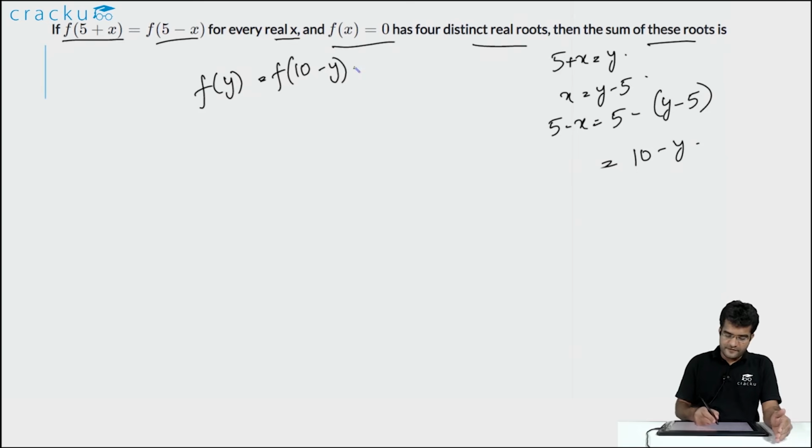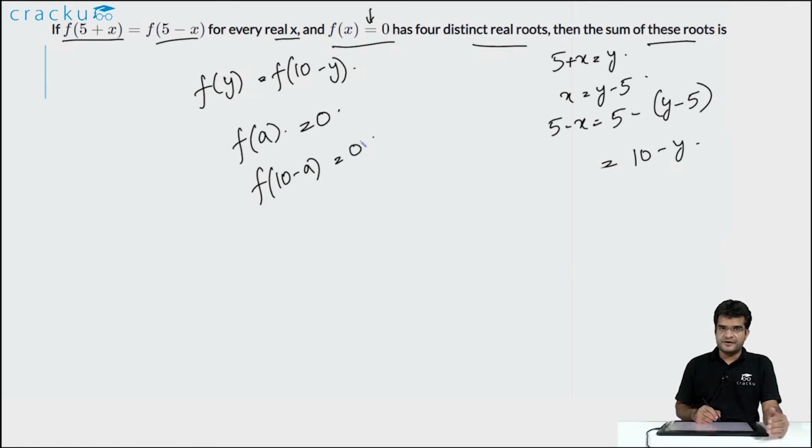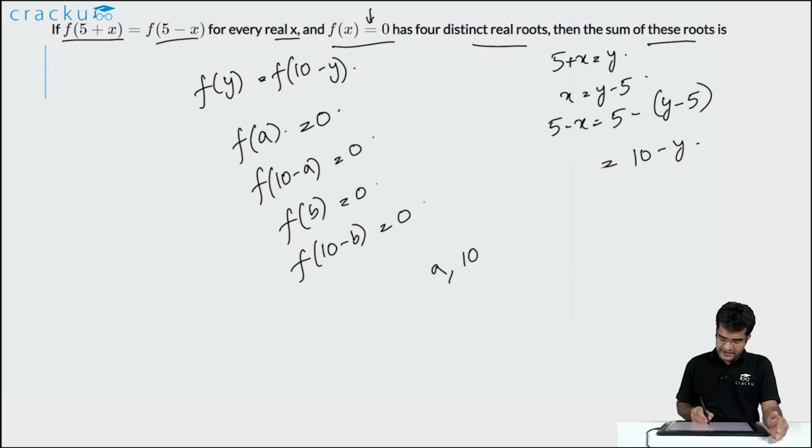Now we are told that f of x is equal to 0 has 4 distinct real roots. So if you assume that one of the roots is a, such that f of a is equal to 0, then f of 10 minus a will also be equal to 0. If you assume that another root is b, such that f of b is equal to 0, then the other root will have to be 10 minus b, and f of 10 minus b will also equal 0. So the 4 roots will be a and 10 minus a for some value of a, and b and 10 minus b for some value of b.